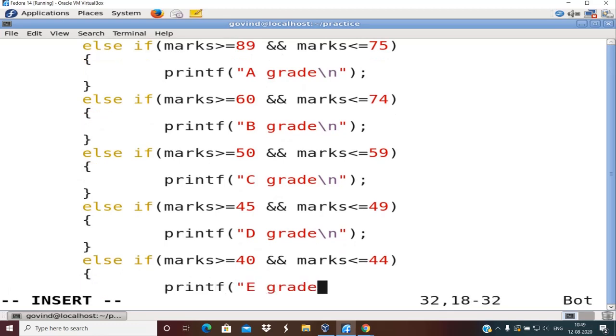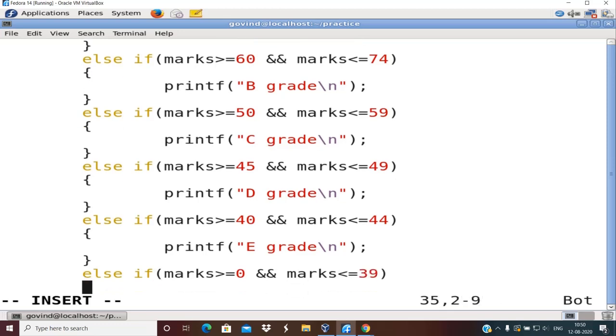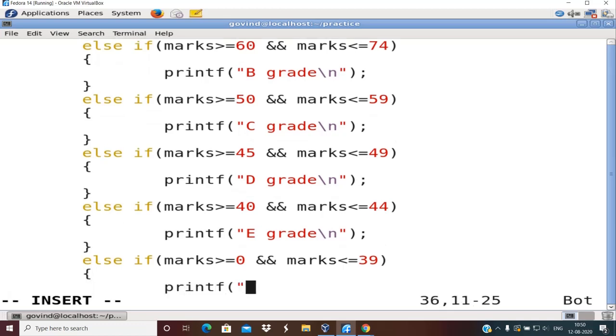Of course there might be small deviation from the actual thing, you just need to ignore that. Okay, else if marks is greater than or equal to 0 and marks is less than or equal to 39, then you are printing F grade. So you can see here how many grades are there, so many conditions are there.